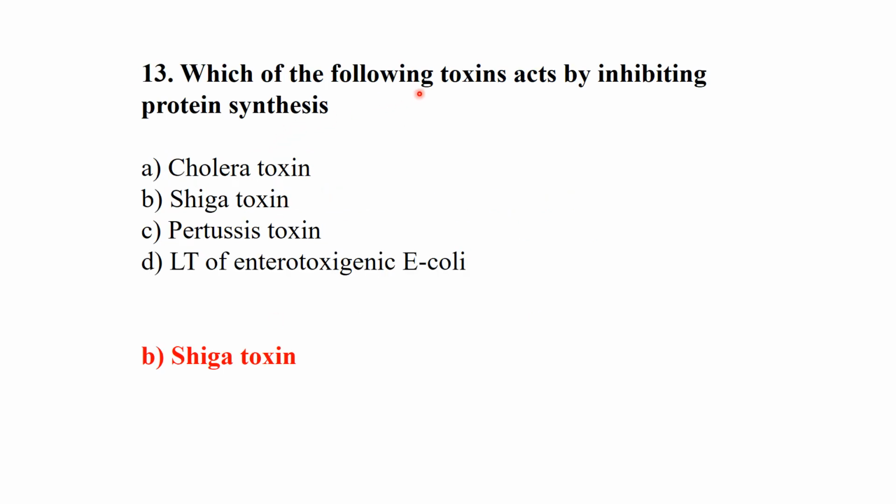Which of the following toxins acts by inhibiting protein synthesis? It is Shiga toxin. Shiga toxin is responsible for acting by inhibiting protein synthesis.